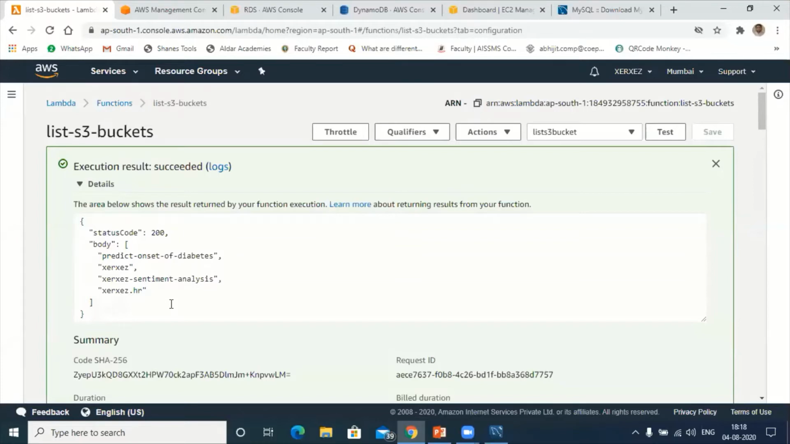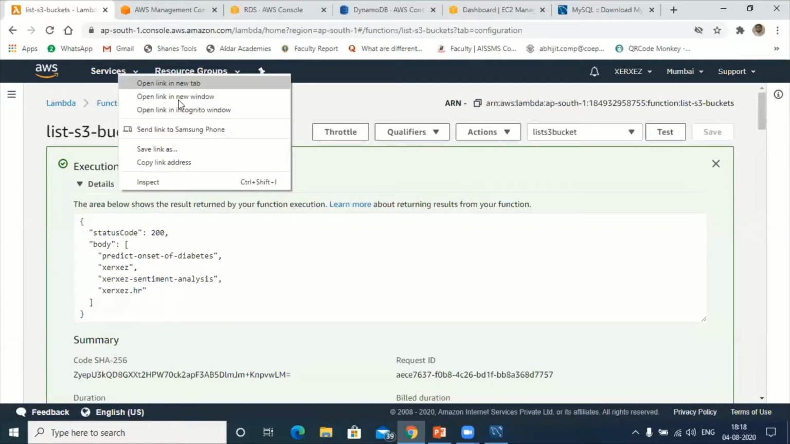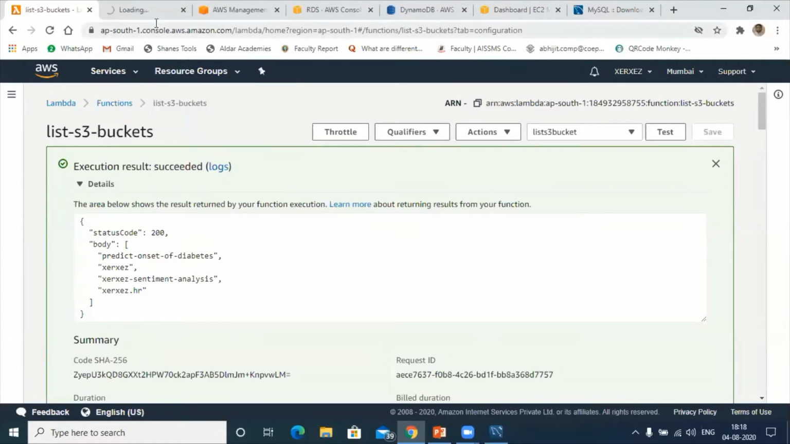How many buckets do I have, participants? I have 4 buckets here: predict onset of diabetes, sentiment analysis, and data buckets. Let me check in my bucket list whether all those buckets are available.